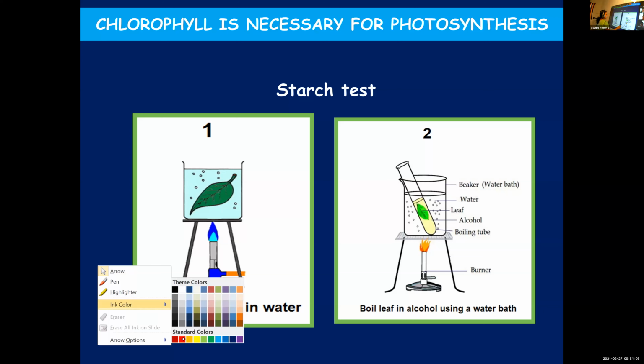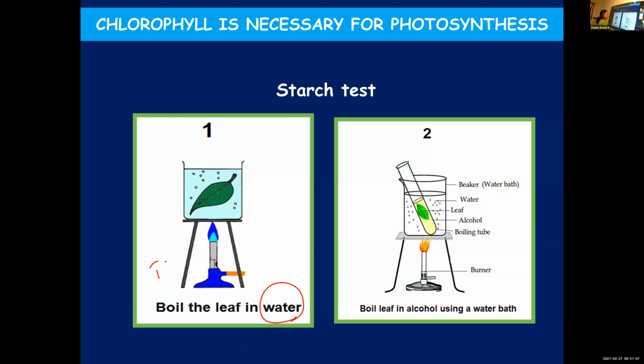Second step, you will take out the leaf and boil the leaf in alcohol. You're going to boil it in alcohol, next, using a water bath. Using a water bath means here you are not directly showing the alcohol to the flame. Instead, what we are doing, you take a beaker. Inside the beaker, you take water. And then you take a test tube, fill it with alcohol and place the leaf over there.